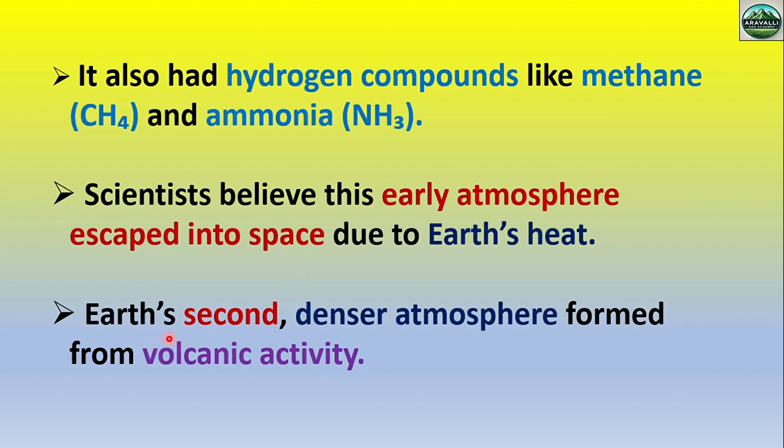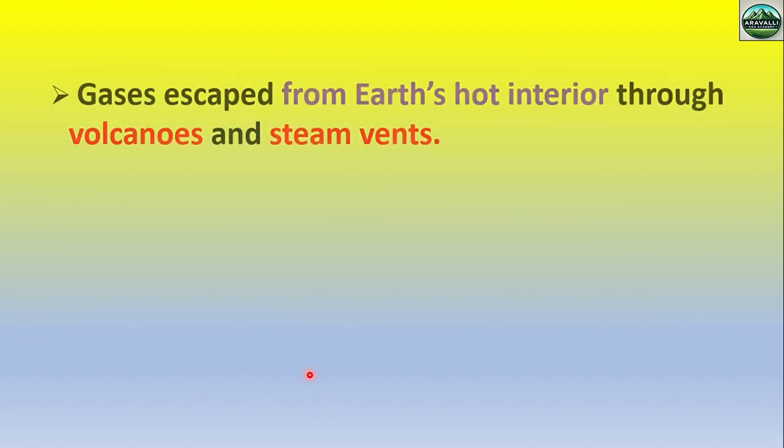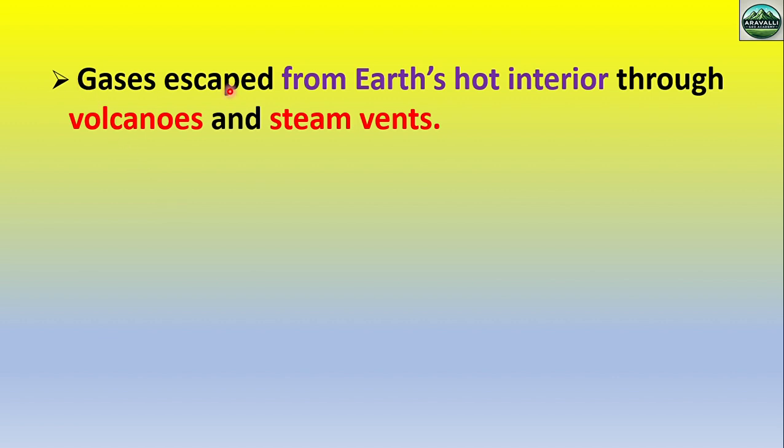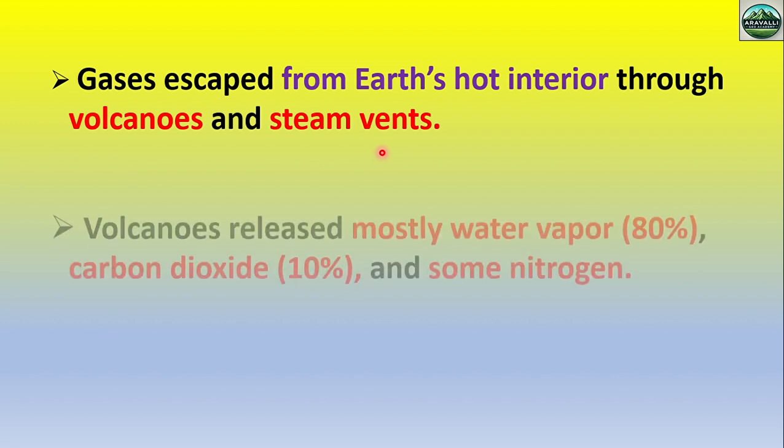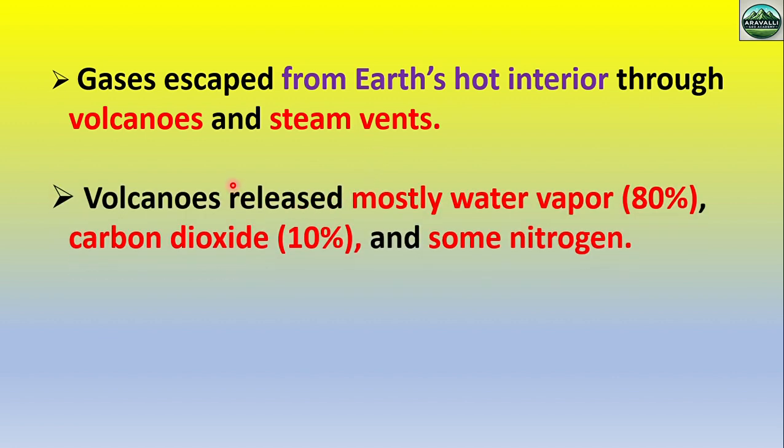After that, the second, denser atmosphere formed through volcanic activity. Okay, after the escape of hydrogen and helium, the second atmosphere formed through volcanic activity. Okay, gases escaped from the earth's interior through volcanoes and steam vents.